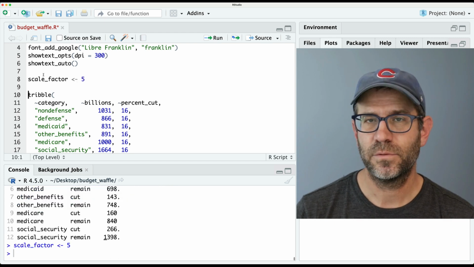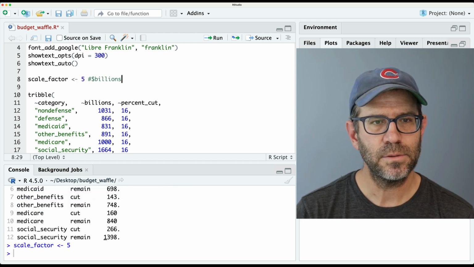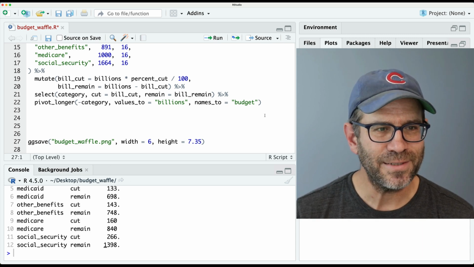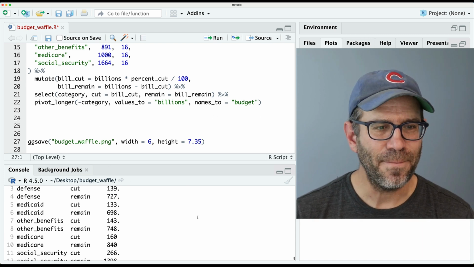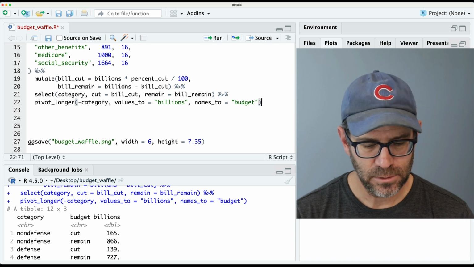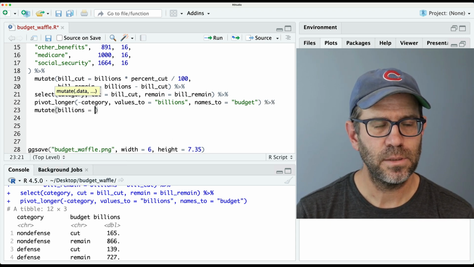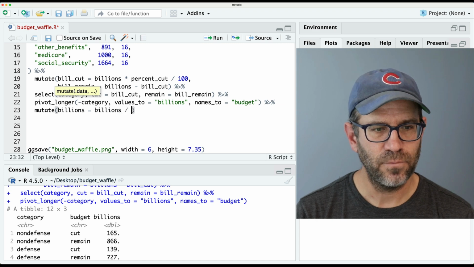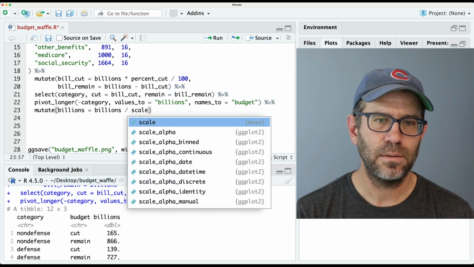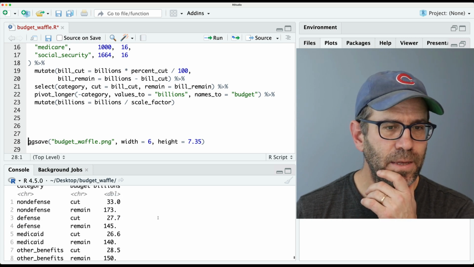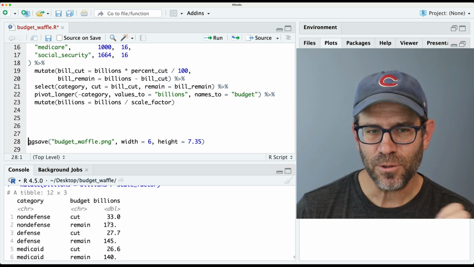I'll say 5, so it's going to be $5 billion, right? And get that loaded. And I went a little bit too fast there, all right? But I want to add a mutate to my billions. So we'll do mutate billions equals billions divided by scale_factor. And so now what you'll see is that we've got much smaller numbers, right?